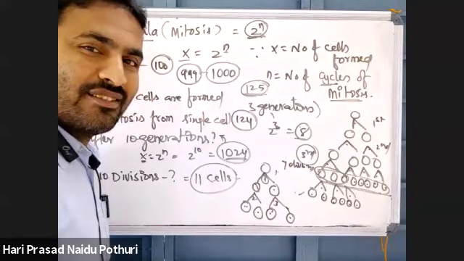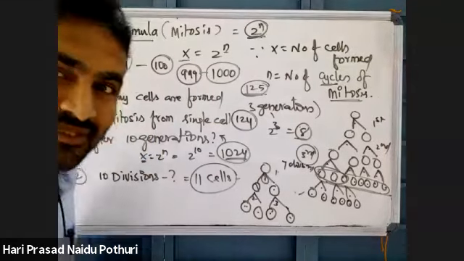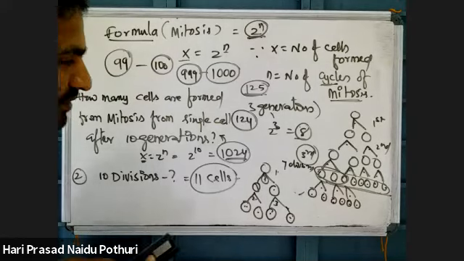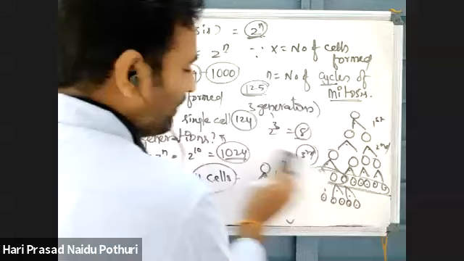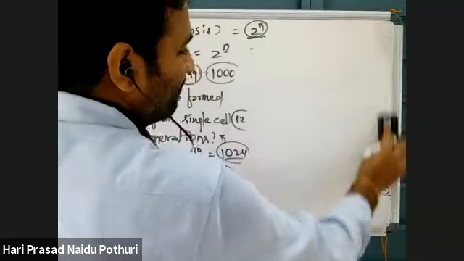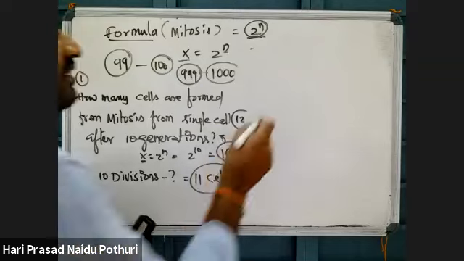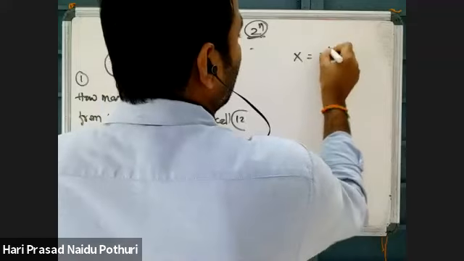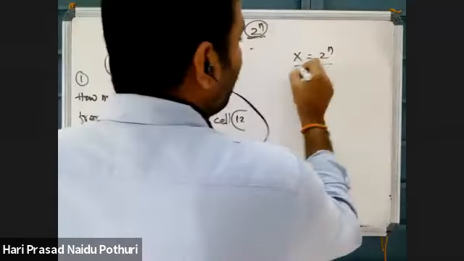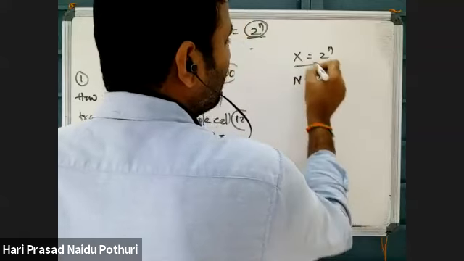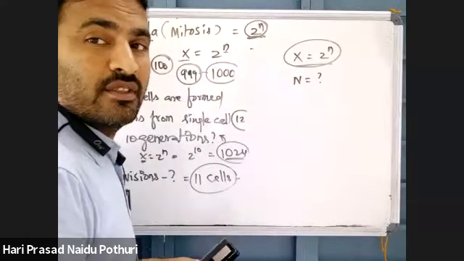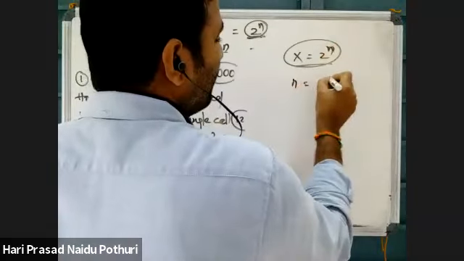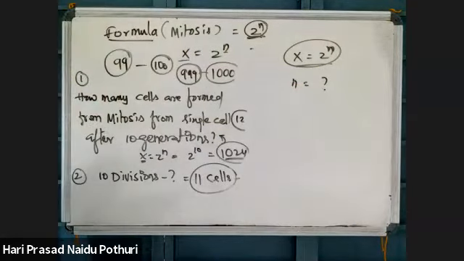How many cycles? If it is how many cycles, then the answer will change. Okay? How many cycles? Apply the 2 power n formula. I am poor at mathematics. I told you x is equal to 2 power n. How to find this n? What is the formula for this n? From this formula, x is equal to 2 power n, n is equal to what? Can anyone?